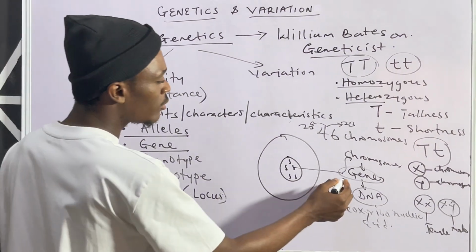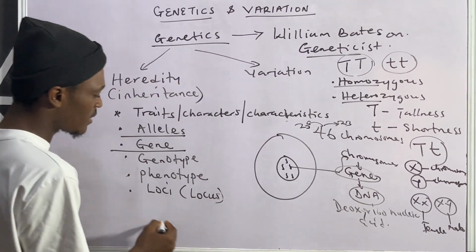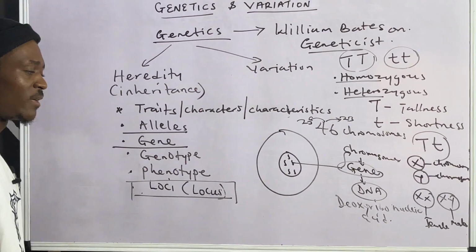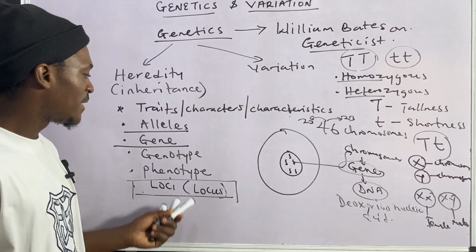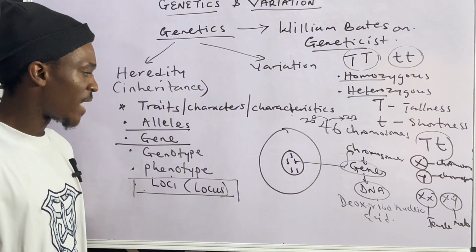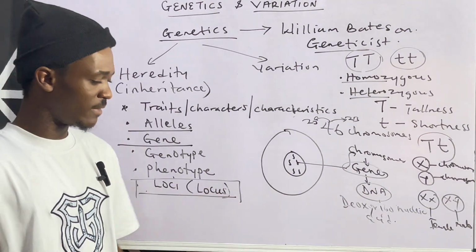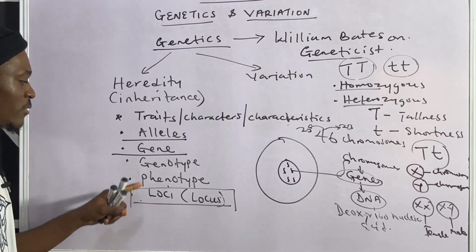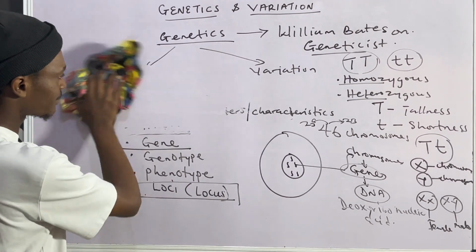Now, the location of a gene in a chromosome is what is called loci, plural, then locus, singular. All right. So take note of that. Then the next is genotype. I'm still going to revisit the DNA for you to understand something about that. But let's quickly look at genotype and phenotype.